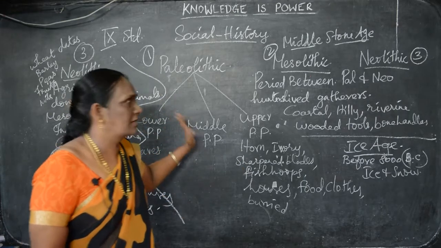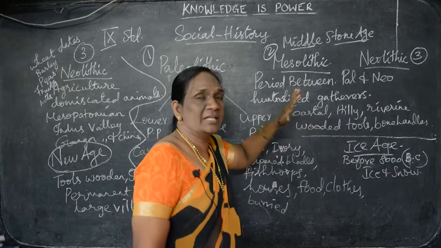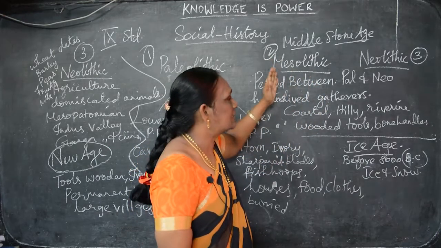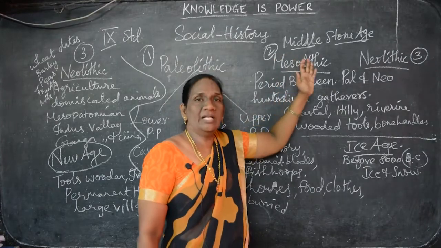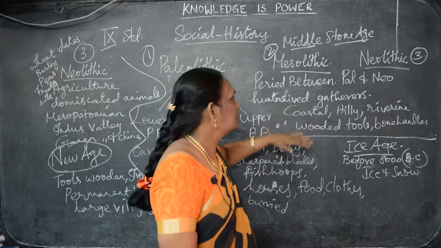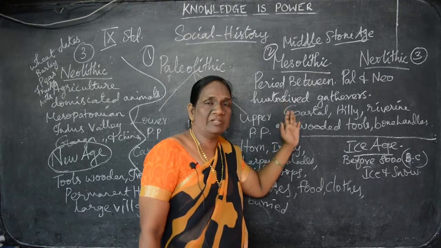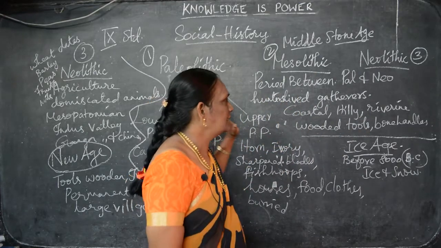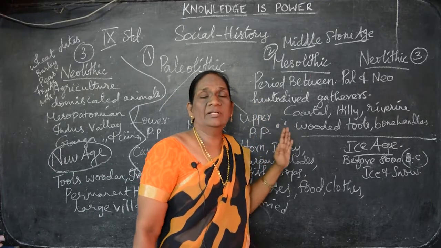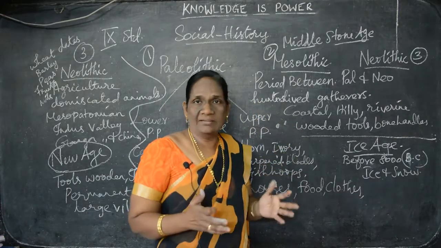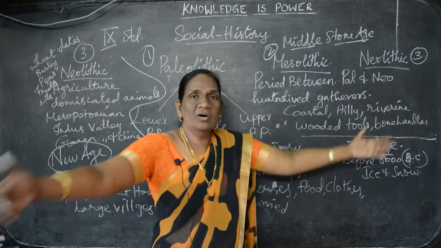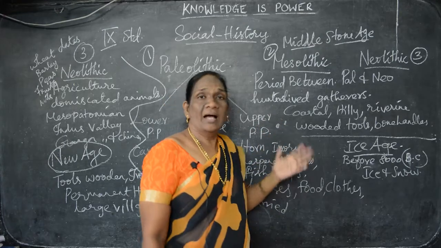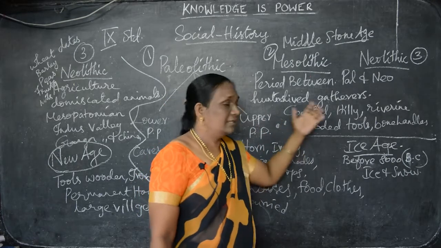Okay, so the second period, the age, is called the Mesolithic Age or Mesolithic Period. This Mesolithic period is otherwise called the Middle Stone Age. Understand? This Middle Stone Age is the period between the Paleolithic period and the third one, the Neolithic period. Understand? The people lived as hunter-gatherers. Okay, they lived together. They were gatherers and they lived in the coastal areas and hilly regions.